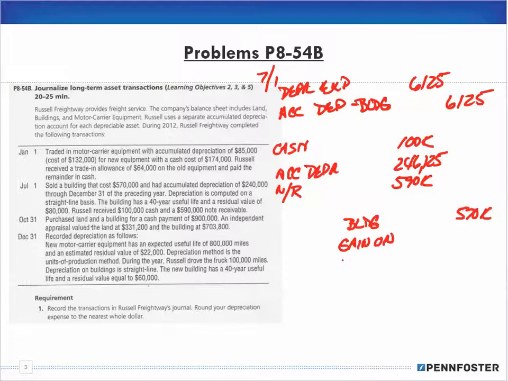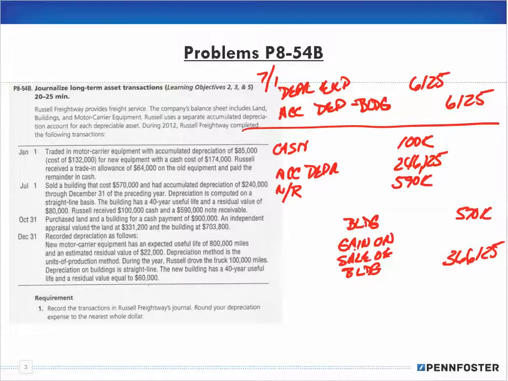Gain on sale of building. And that, I said, was $366,125. Okay, and that's my journal entry in order to record the sale of the building.